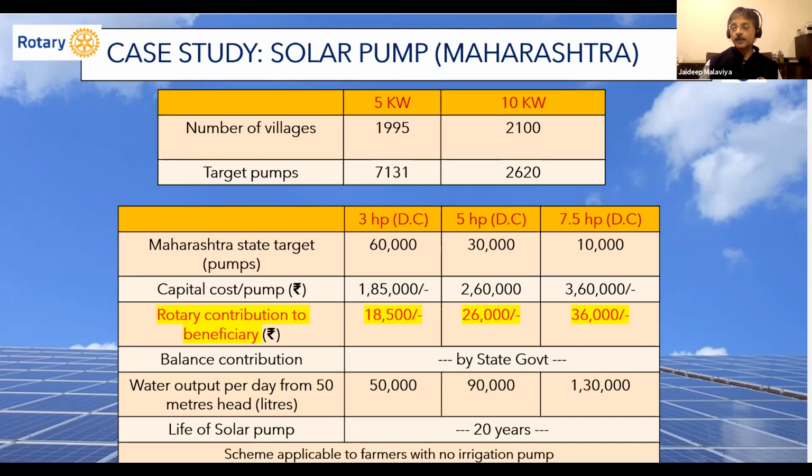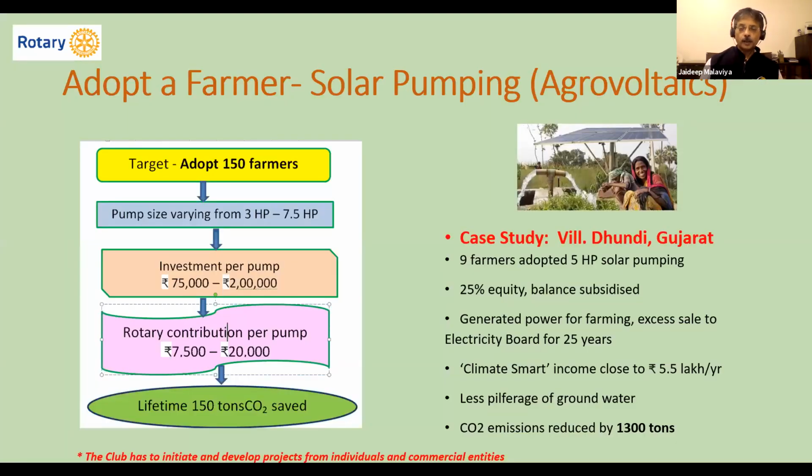In Hindi they say, you will get blessings. So adopt a farmer, right? Pump size varying from 3 horsepower to 7.5 horsepower. The lifetime CO2 saved would be about 150 tons. Here is an opportunity to neutralize whatever carbon footprint we are creating. So 150 farmers, 150 tons CO2.